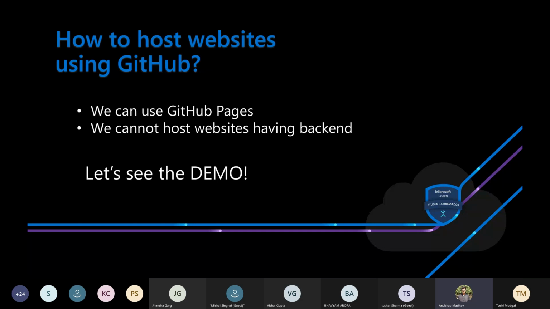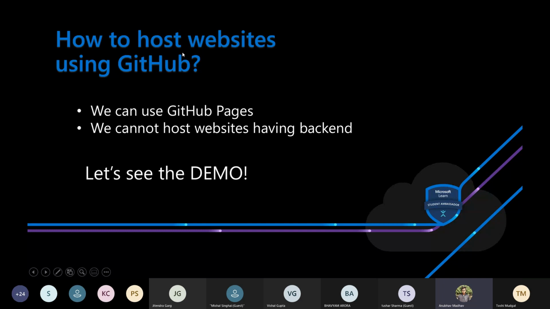Static websites mean purely front-end websites in which you have only used HTML, CSS, and JavaScript, and no backend can be used for that. If you want to host websites using a backend, you have to go for services like Heroku or Netlify. But if you want it for free only for static pages, you can make use of GitHub Pages as well.